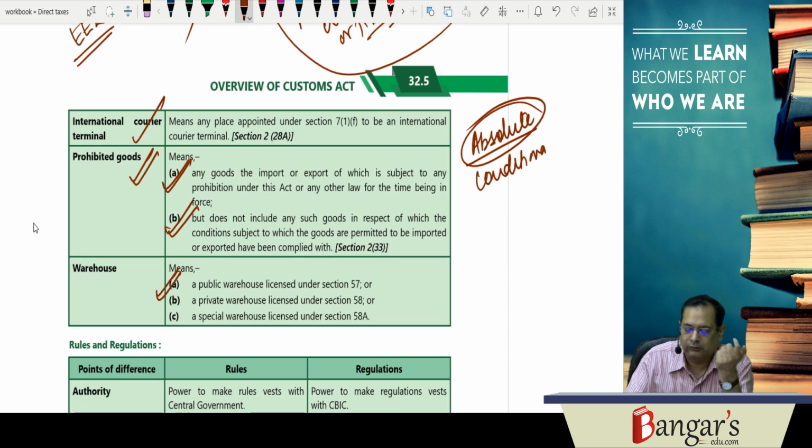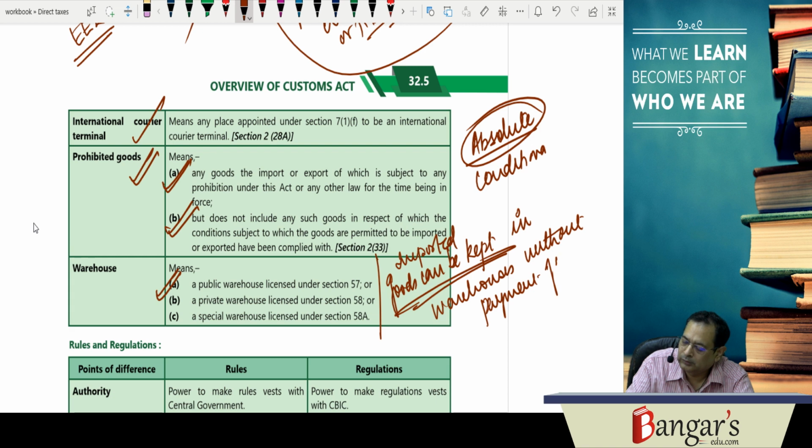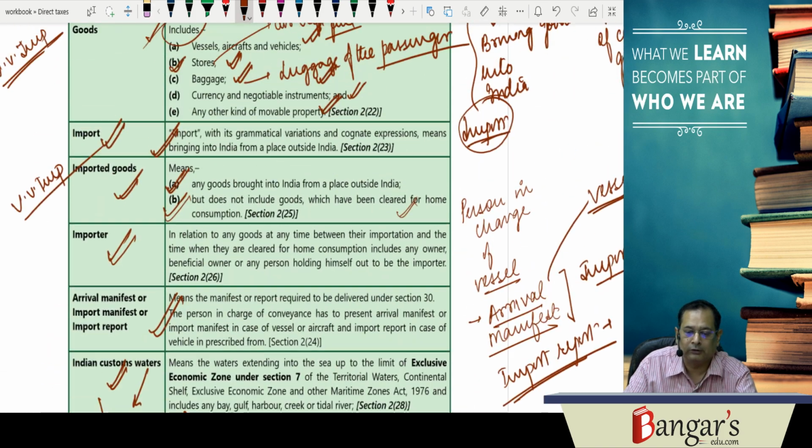We are having warehouses. That means a public warehouse which has been licensed under 57. We are having a private warehouse licensed under 58 and a special warehouse licensed under 58A. Here the imported goods can be kept in these warehouses without payment of custom duty. Okay. So these are the various definitions.